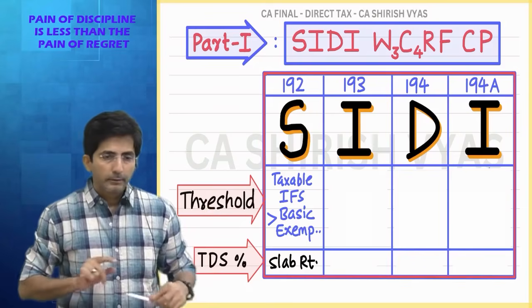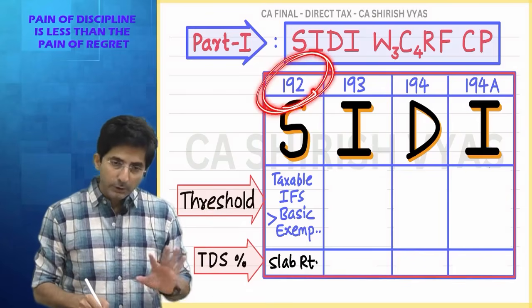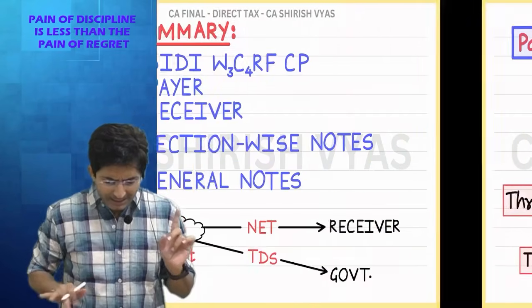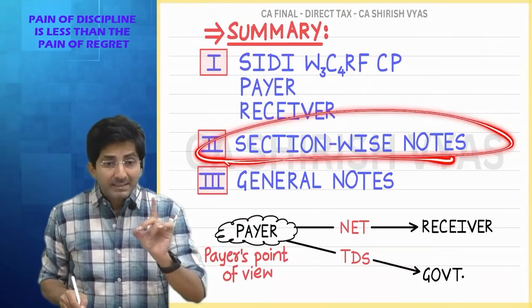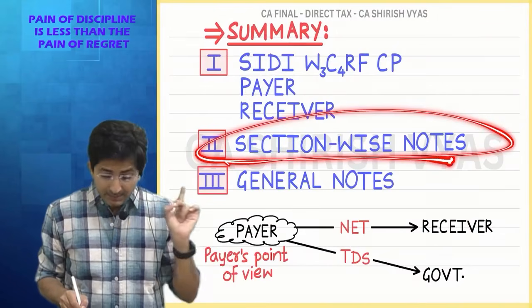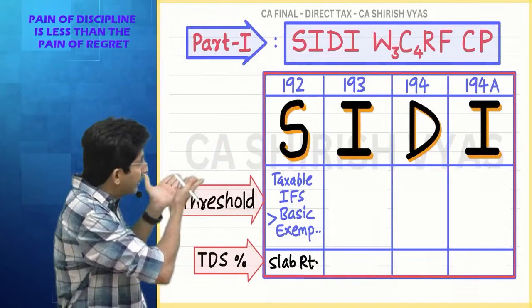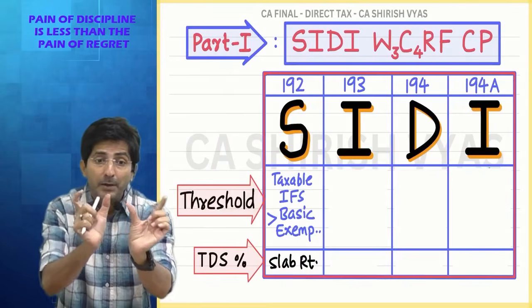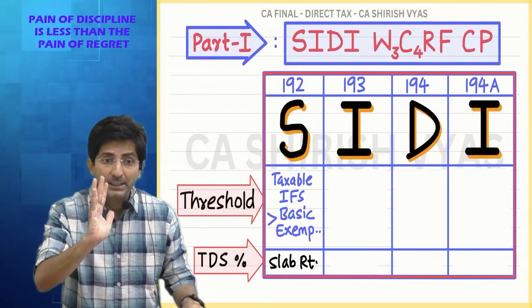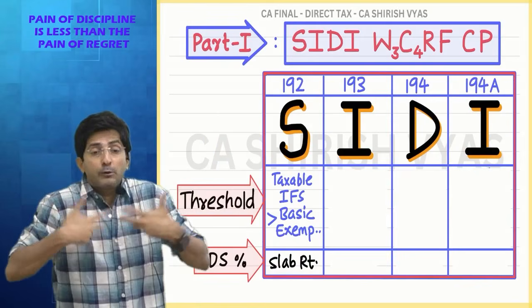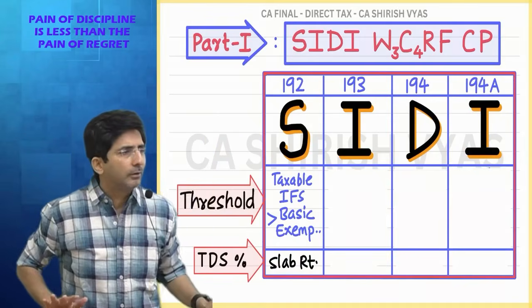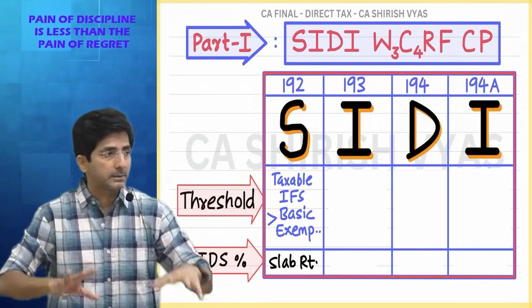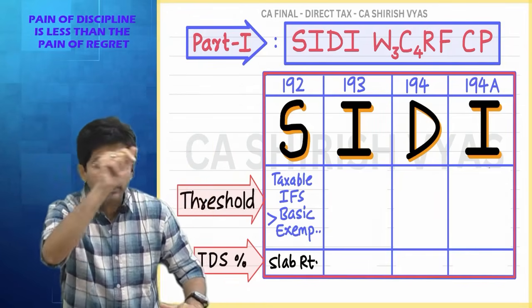192 is over. Now you will wonder, sir, only 192, this much only we have to study? No, there are extra points. Extra points I will take in section wise notes. See, right now also I am going section wise, but right now my focus is on threshold and the percentage. See, there is a style of teaching. If I try to show off my knowledge, explaining everything about 192, and this way for each section, it will become a total mess. That's why people find TDS horrible.